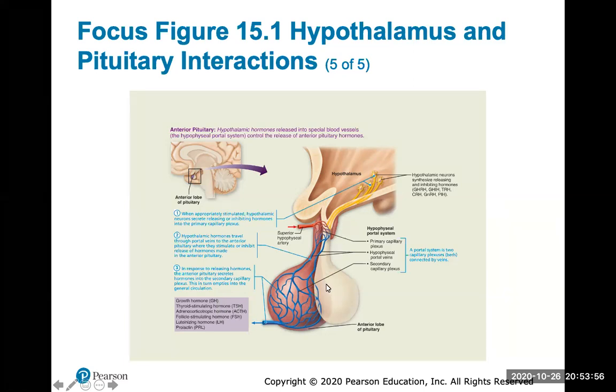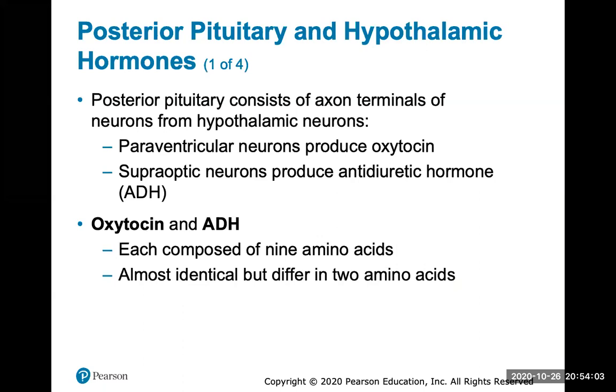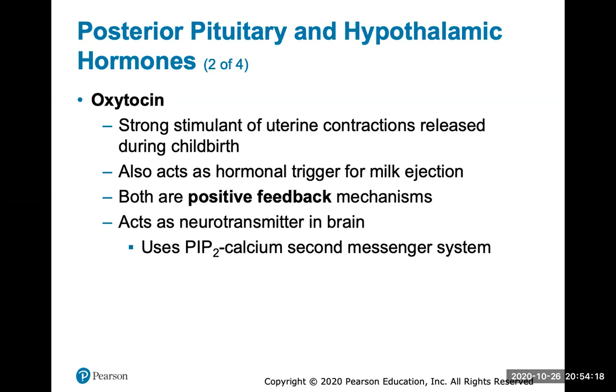And a neural connection will connect your hypothalamus to your posterior pituitary. The posterior pituitary consists of axon terminals, which will release oxytocin and ADH. They're almost identical hormones, but they differ in 2 amino acids, which is interesting. Oxytocin is a strong stimulant of uterine contractions released during childbirth. It also acts as a hormonal trigger for milk ejection.